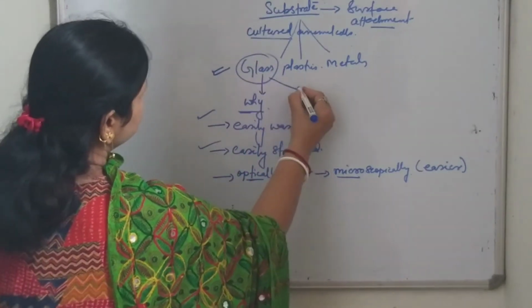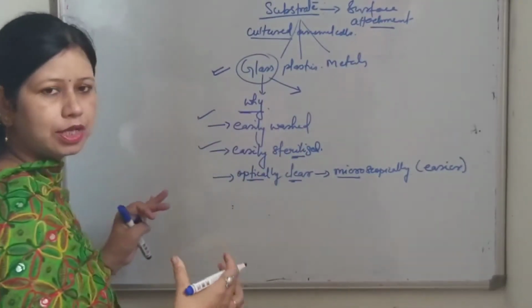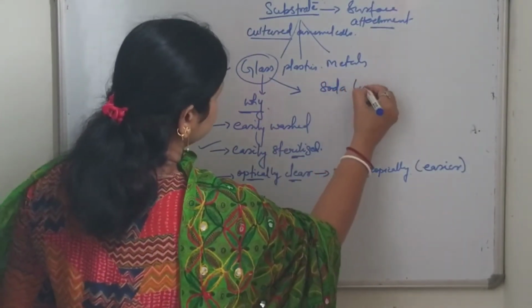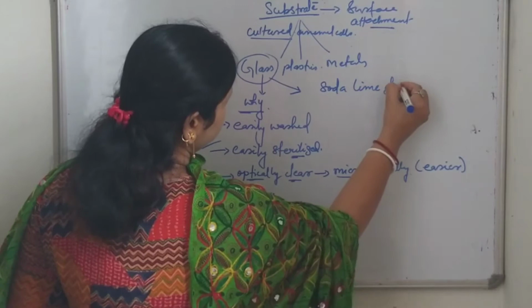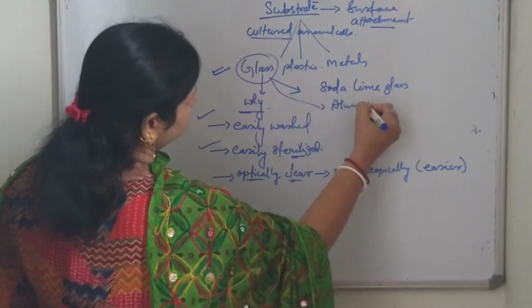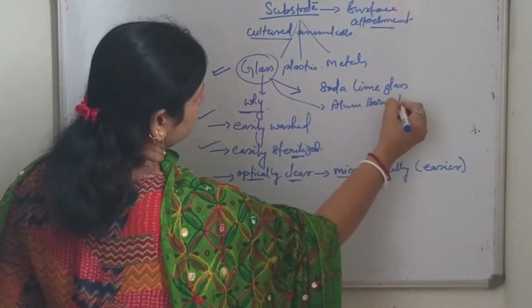Now I am giving you some examples of the types of glass. The first one is soda lime glass, and the second one is alum borosilicate.